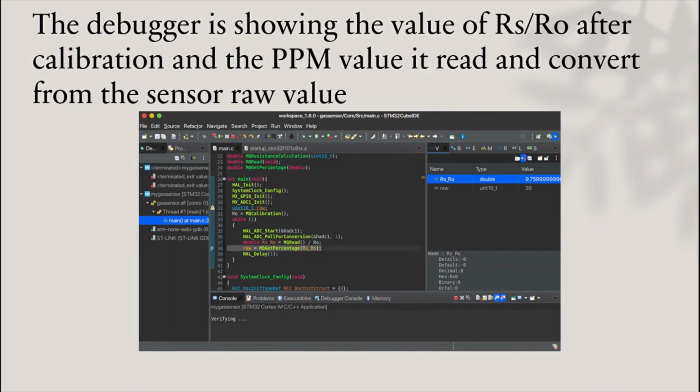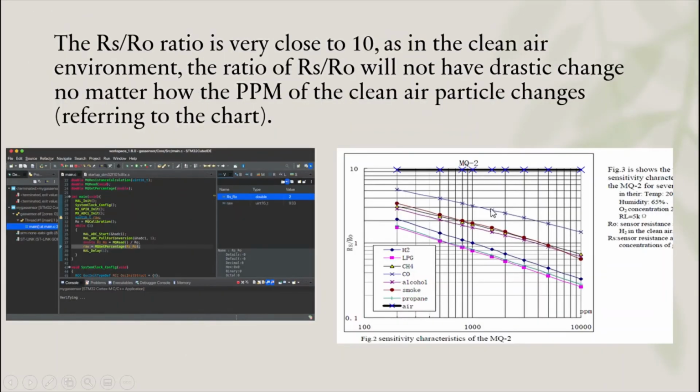Next, the debugger is showing the values of RS and RO after calibration, and the ppm value it read and converted from the sensor raw value. This one. Then the RS/RO ratio is very close to 10, as in a clean air environment. The ratio of RS and RO will not have a drastic change no matter how the ppm of the clean air particles changes, referring to the chart.